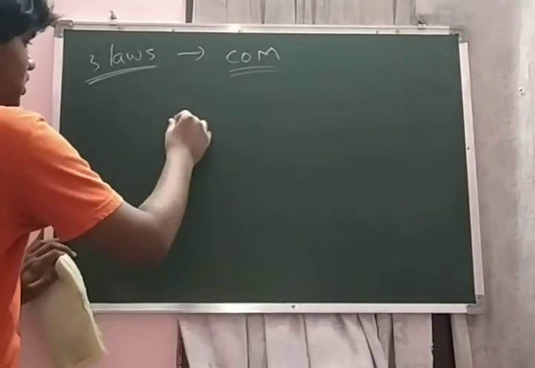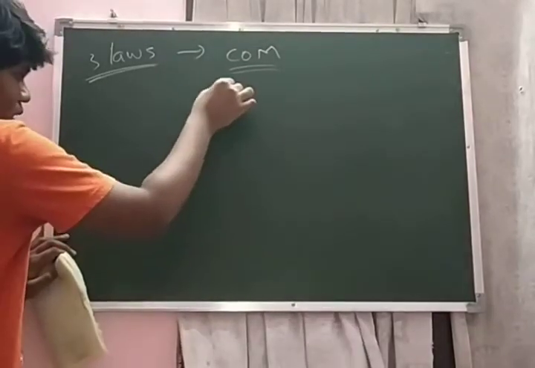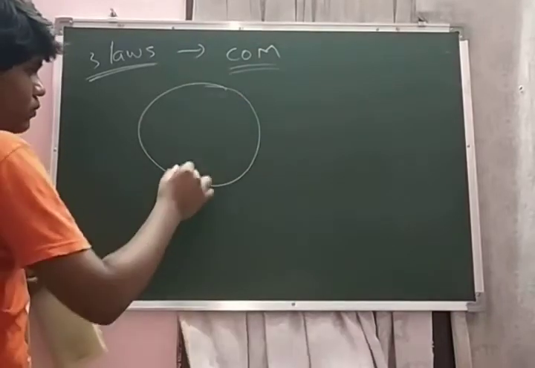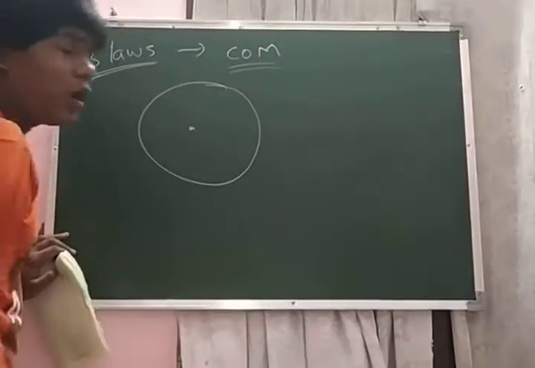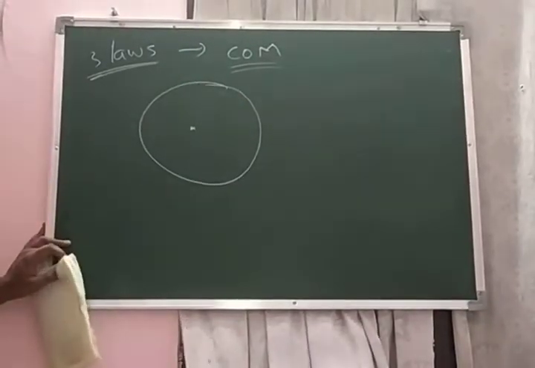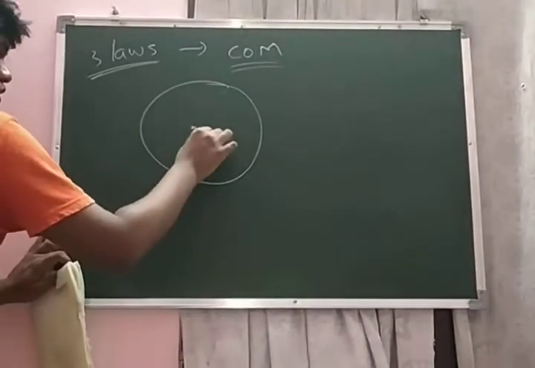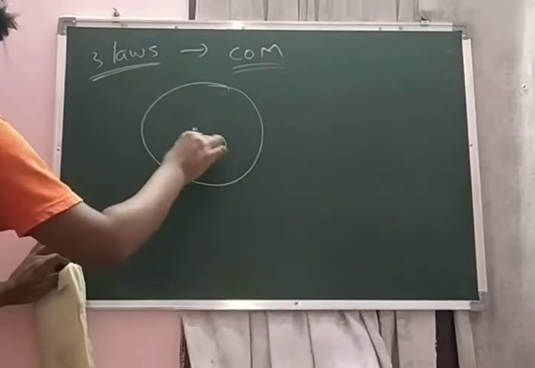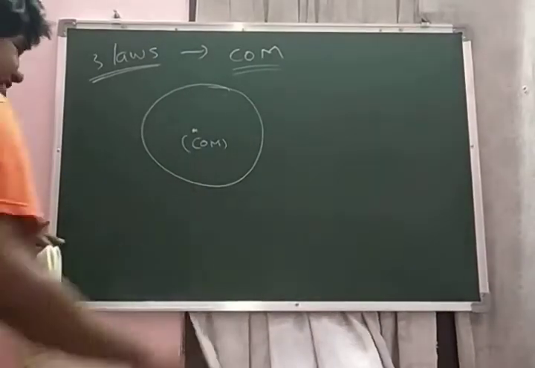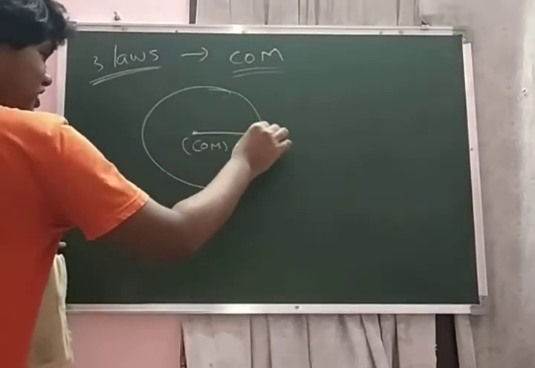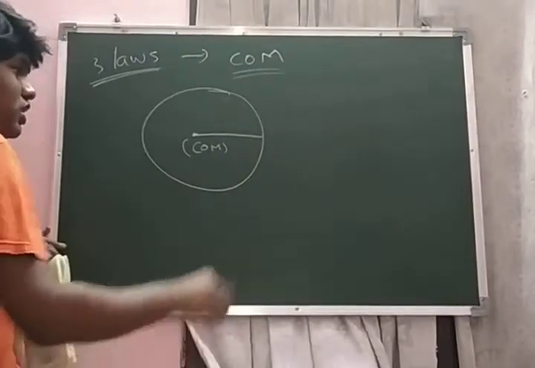So let us consider a ball. Generally, for some objects, the center of mass lies at the center of the particle. So let us consider this point to be the center of mass. Let us consider the distances.